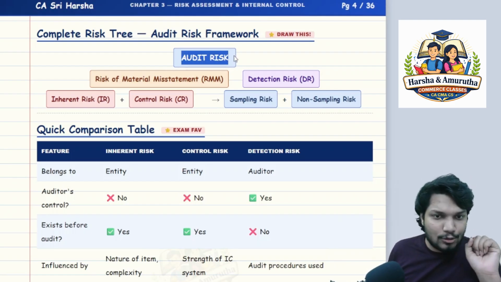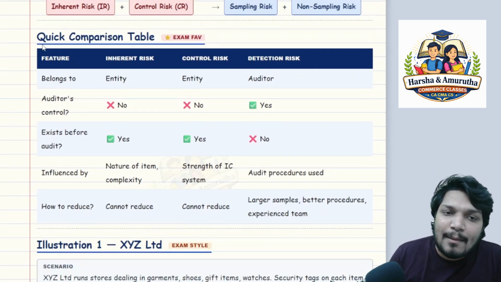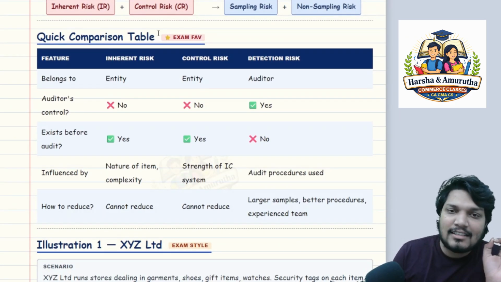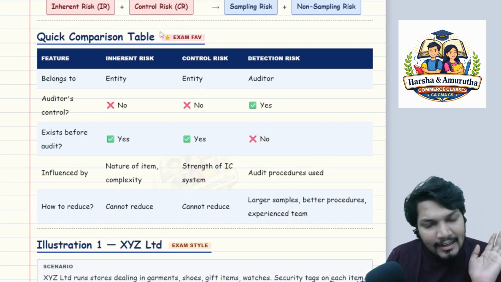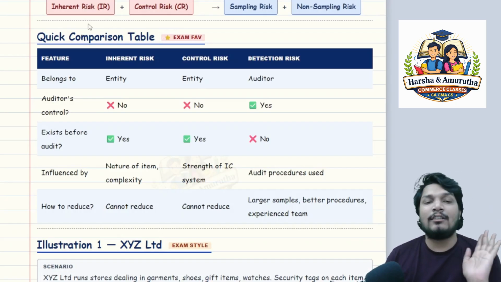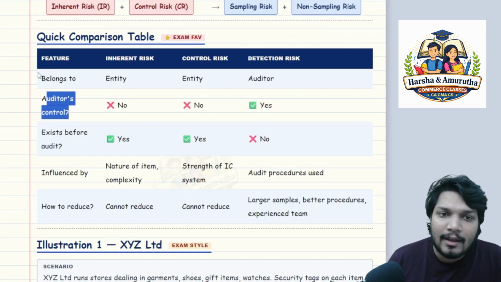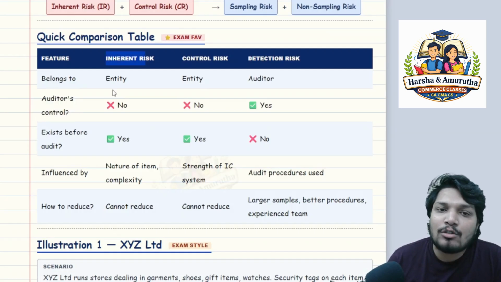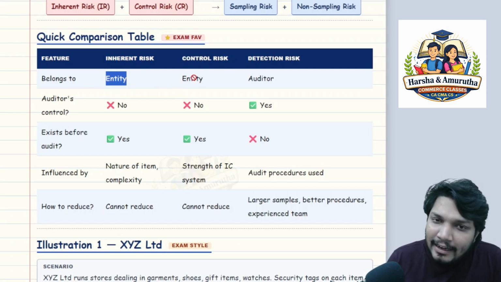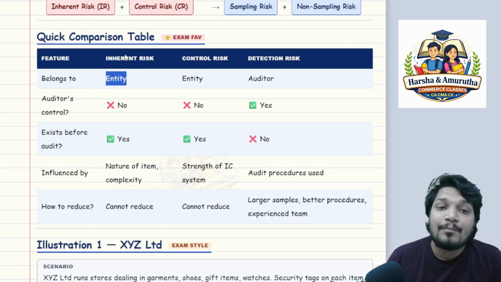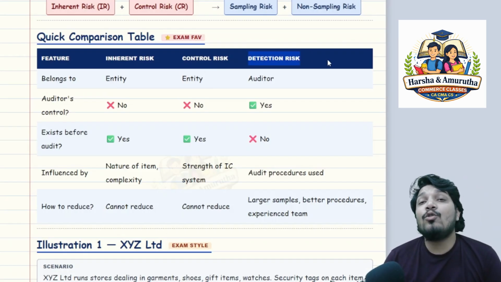So both sampling risk plus non-sampling risk together form detection risk, that is solely for the auditor, sir. Understood? Okay. Coming to this quick comparison table, this is for your understanding. This could be asked in the exam, so please focus, please concentrate. Inherent risk belongs to whom? The entity. Control risk belongs to whom? The entity, meaning the client. Detection risk belongs to whom? It belongs to the auditor, sir.